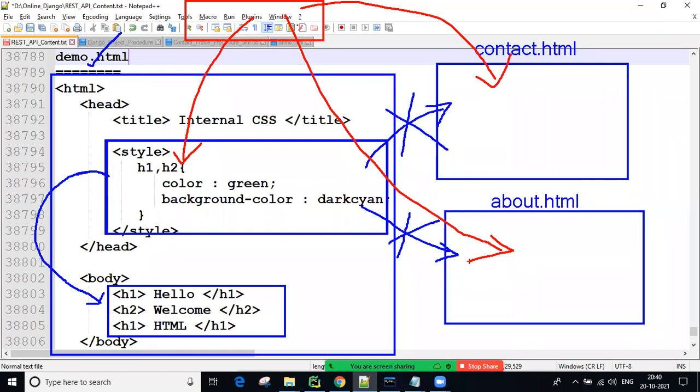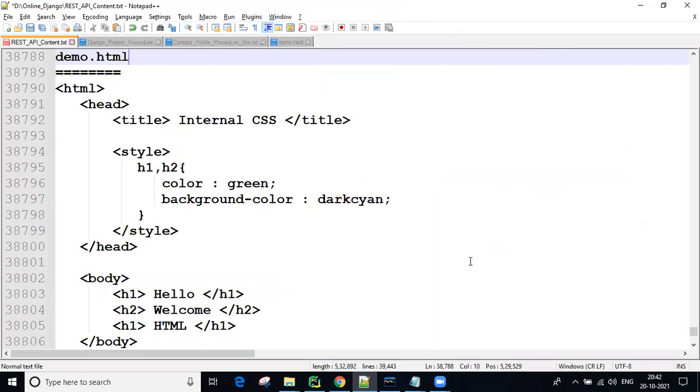That is more reusable compared to internal CSS. Okay, come on, guys. Are you following why we are going for external CSS instead of internal? Are you understanding?